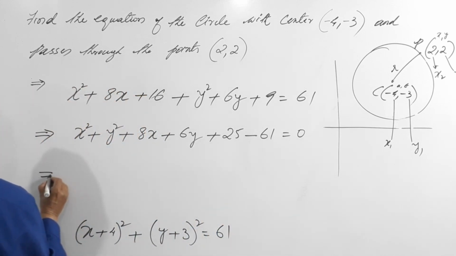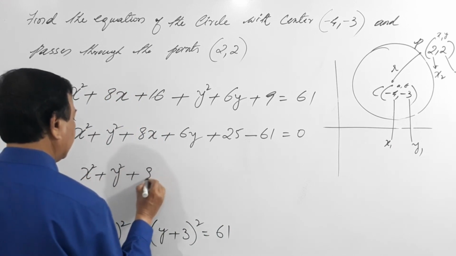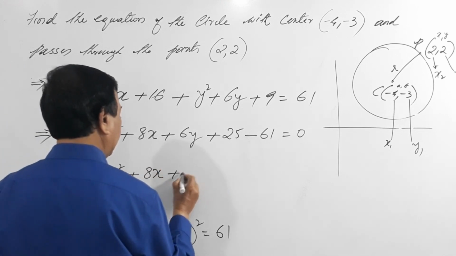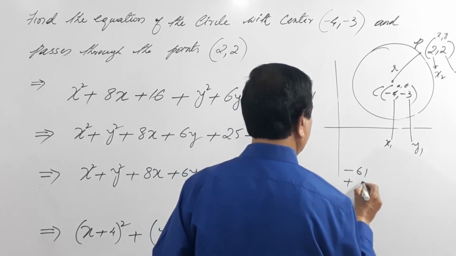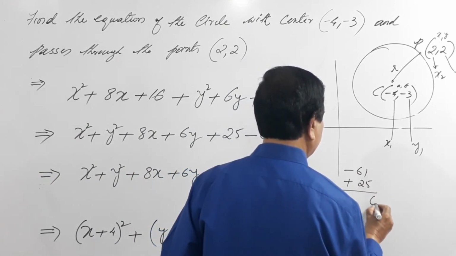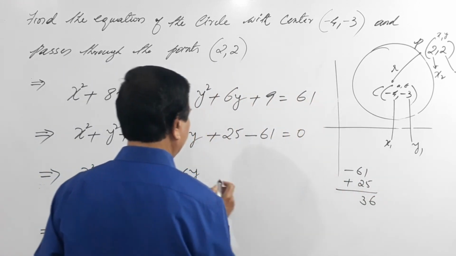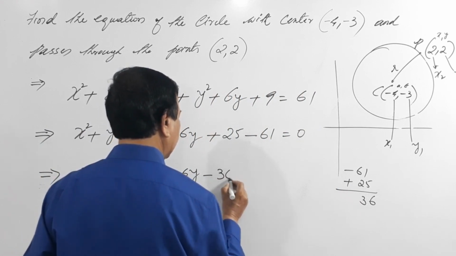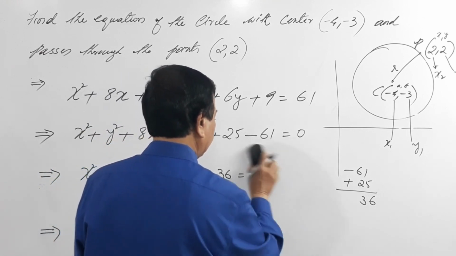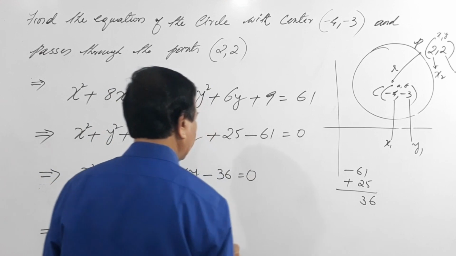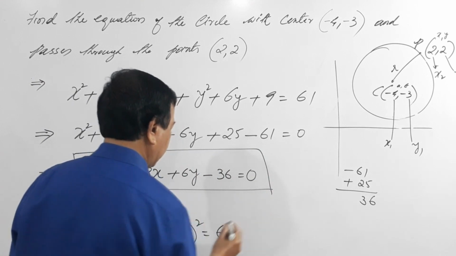So this is x square plus y square plus 8x plus 6y, minus 61 plus 25, which is minus 36, equals 0. This is the equation of the circle.